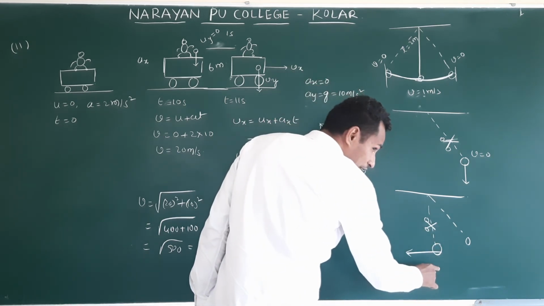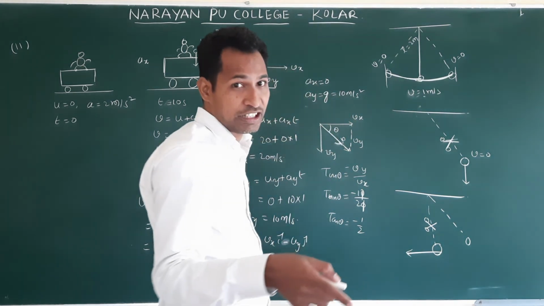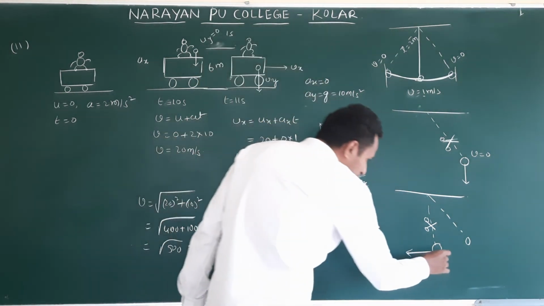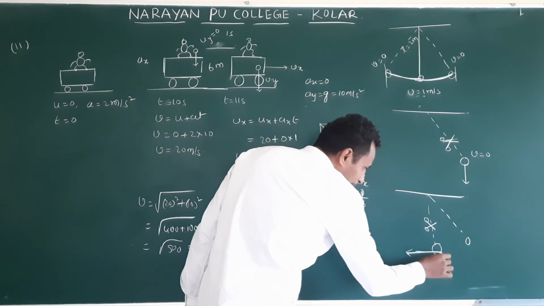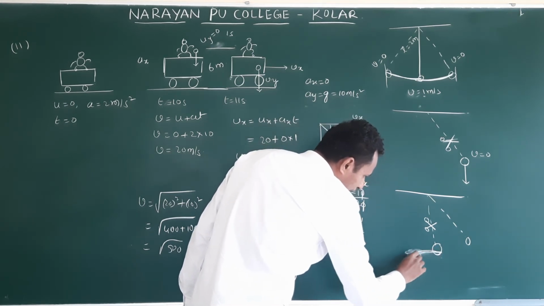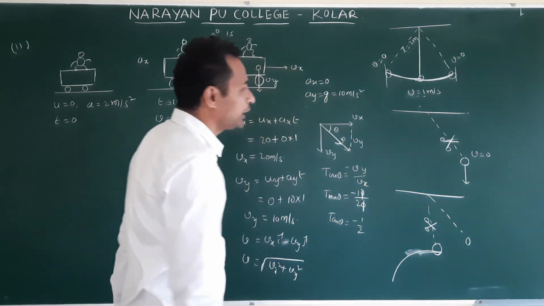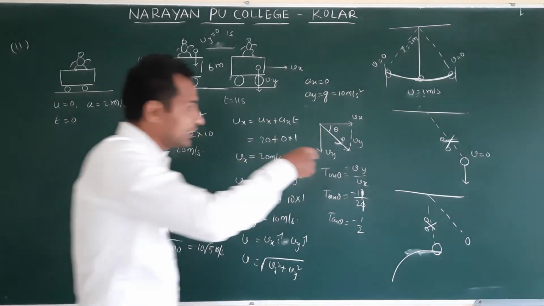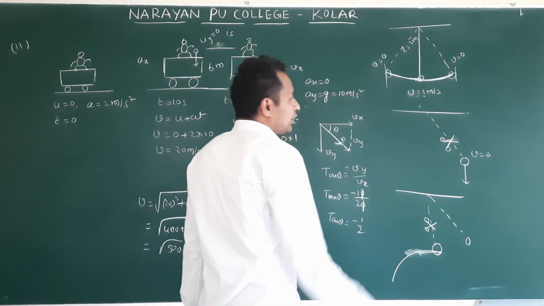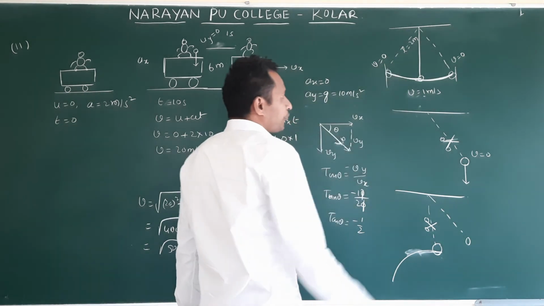It will not fall straight down because it is moving in this direction. Unless you apply a force, its state will not change. It's moving with a constant velocity. So if you made a cut at mean position, the bob travels like this because it has an initial velocity. It follows a parabolic path. First cut at extreme position, it falls downwards.